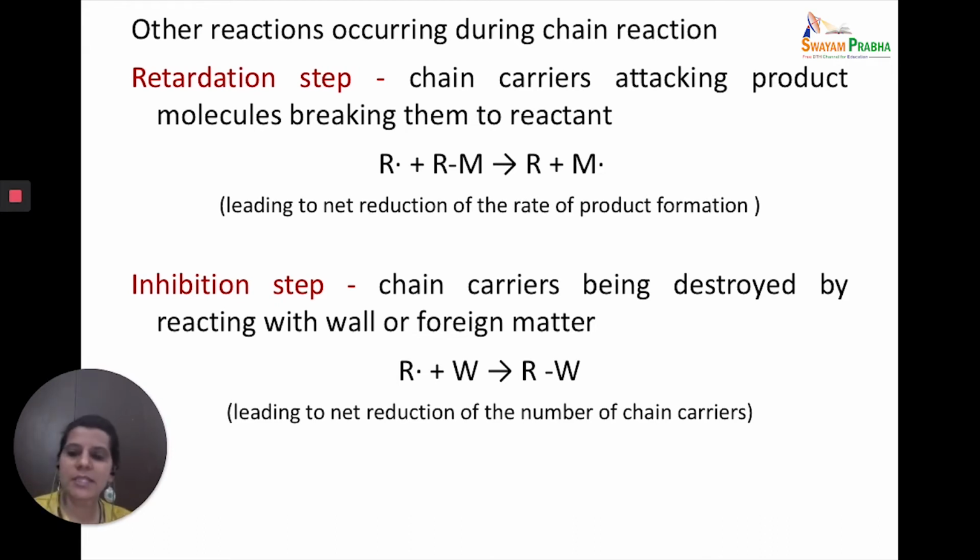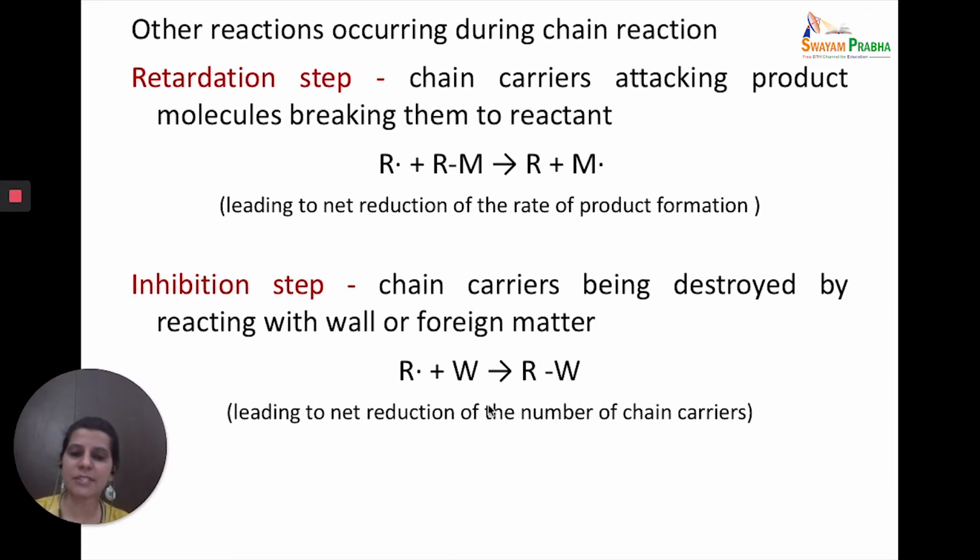Then there is another step called the inhibition step. These two steps look almost like the termination step, but they are not termination. Termination steps involve removal of the chain carriers leading to a stable product. In the retardation, the product reacted with the reactant, resulting in the net reduction of the product formation.